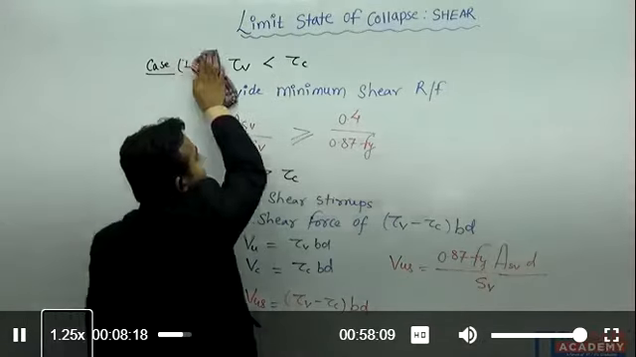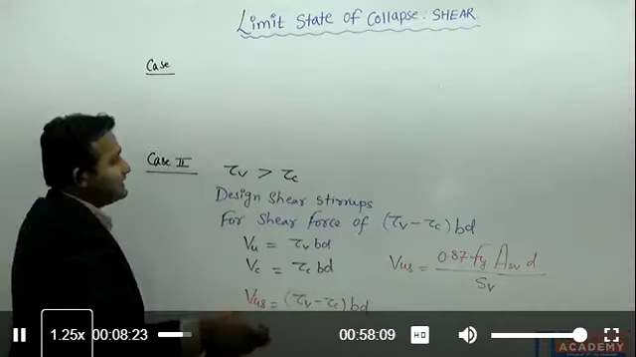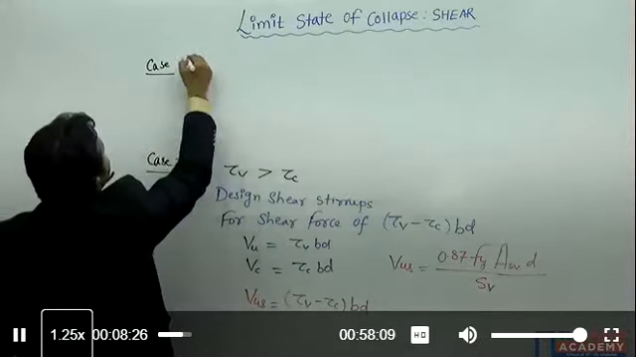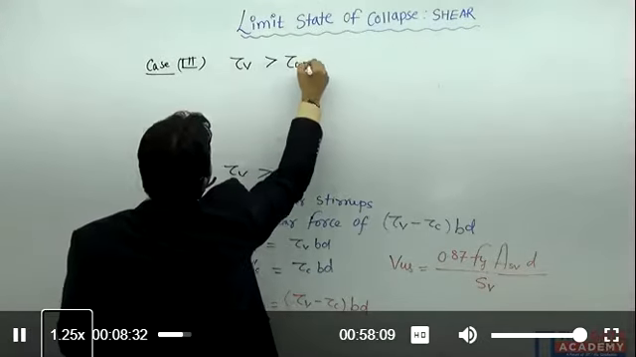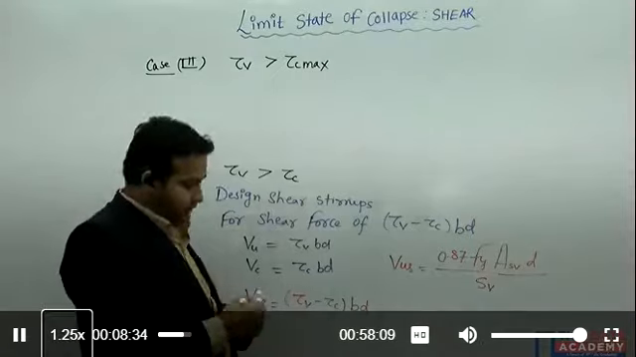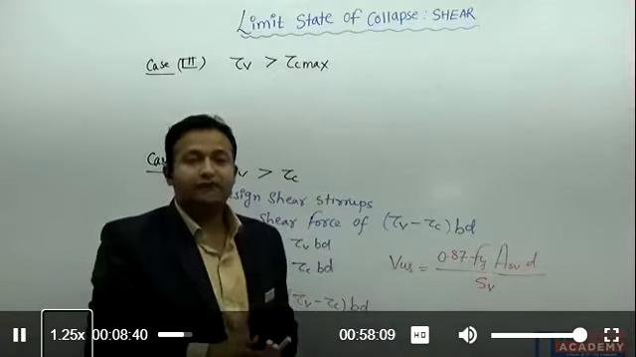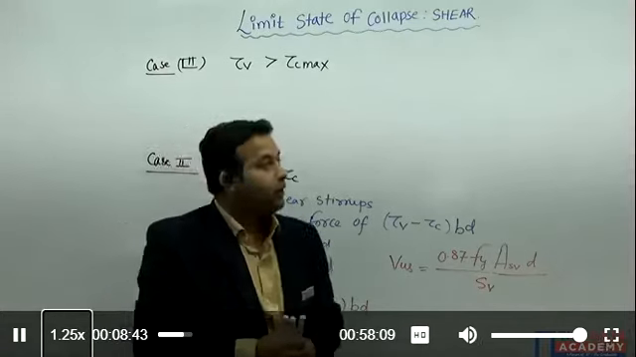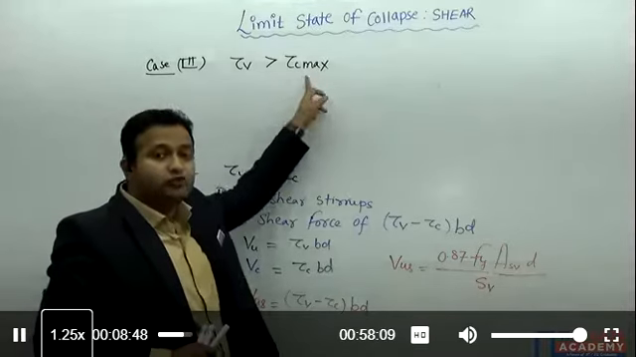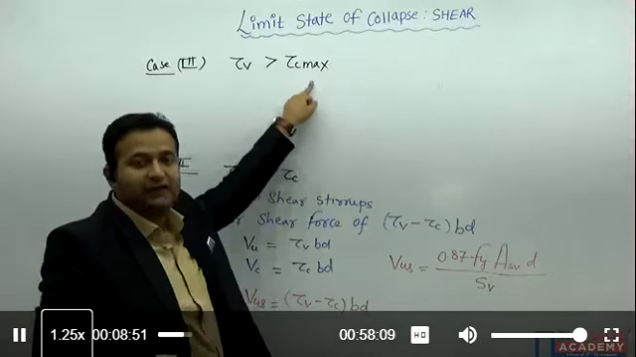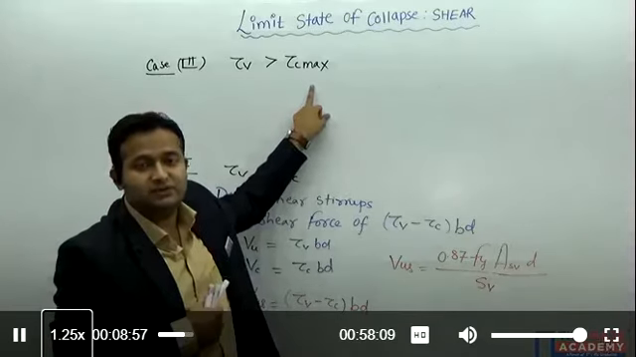Now let's talk about the case number 3. What is actually the case number 3? As per the case number 3, suppose your tau v is greater than tau c max. We have seen the tau c max is the maximum shear strength of concrete after providing the shear stirrups. So what is the meaning actually here? If the applied shear stresses exceed the tau c max, that is the maximum shear strength of concrete, that means whatever the shear stirrups you have provided is not sufficient to take the shear stresses.